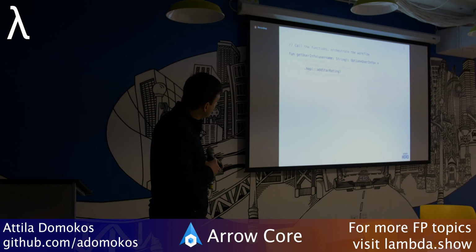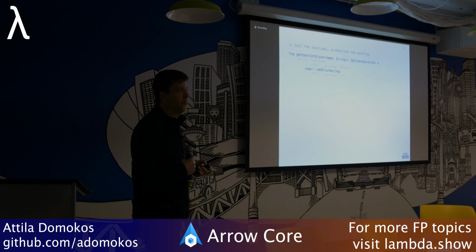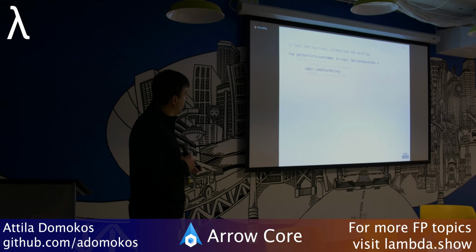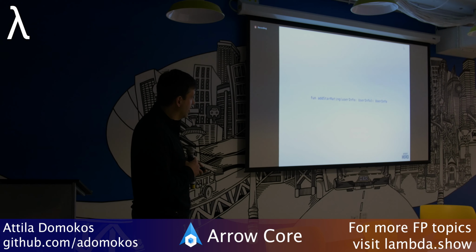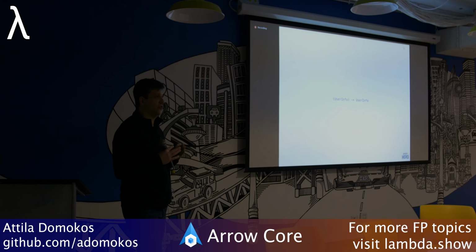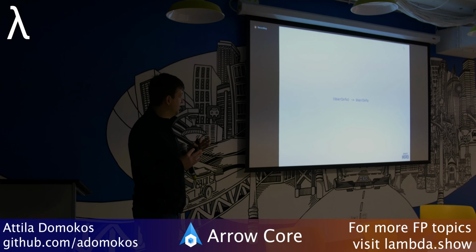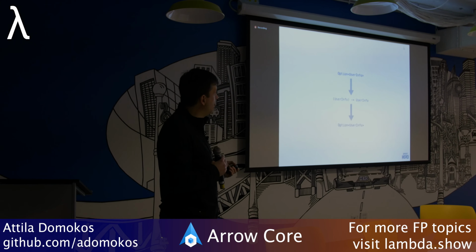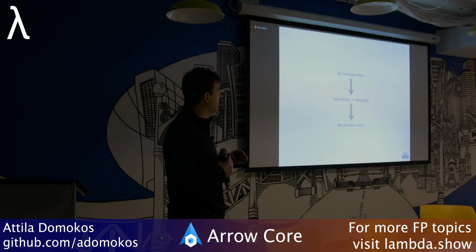All right, let's look at this function a little bit more and dissect it a little bit better. So map. This is a very important function in Haskell and in Arrow as well. If you look at @rating, this is the function that I needed to use map on. If you look at the function signature, this is basically a function without context, right? So basically, there is no knowledge of option or anything else. This is just UserInfo going in, and then UserInfo coming out. However, my input value is an option UserInfo, which means it's a UserInfo wrapped in an option context, and the output is going to be that as well.